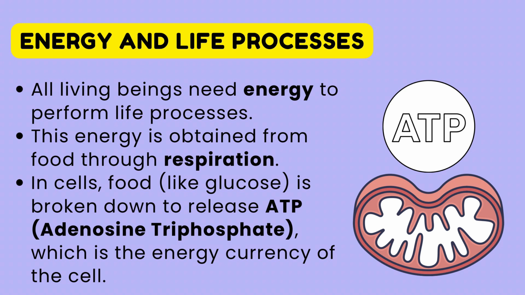ATP is called the energy currency of the cell because it stores and supplies energy whenever our body needs it. For example, when we run or play, our body uses more ATP for muscle activity. That is why we breathe faster to get more oxygen for respiration. So respiration is not only about breathing but producing energy from food.